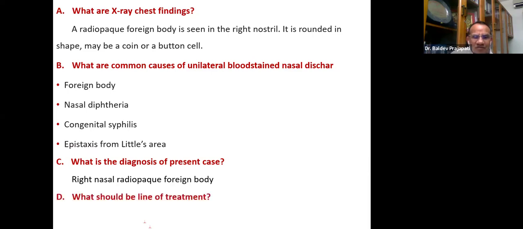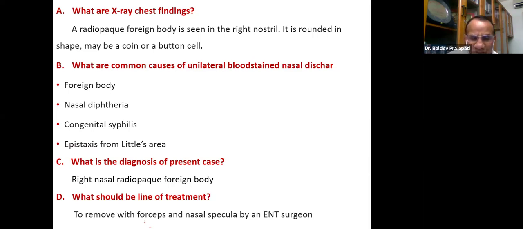Okay. What should be the line of treatment? I think quite obvious: it is removed. Please, we should not try. If somebody asks me, I will not do it because I am not trained. Let someone trained, or best trained, do it, because if you try, it is possible that it may slip inside and go into the trachea and may create an emergency with the foreign body.